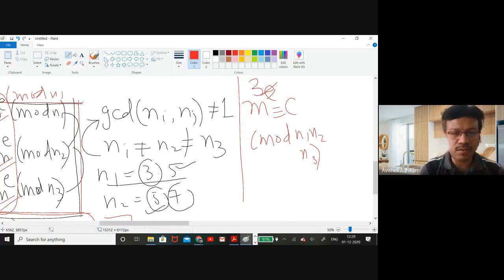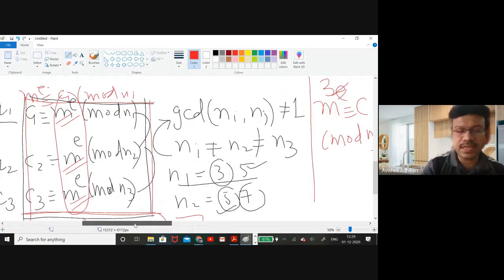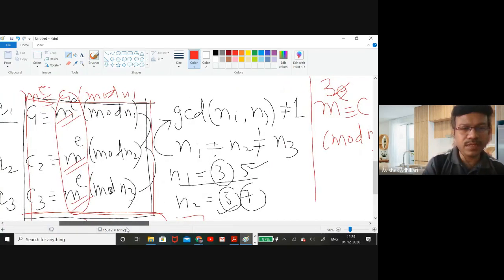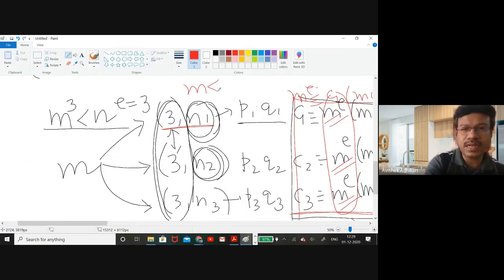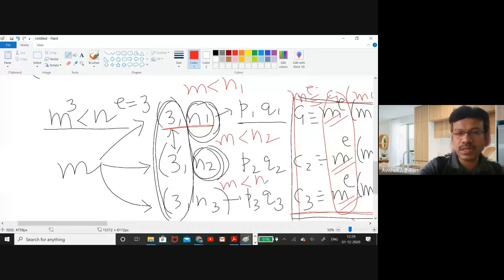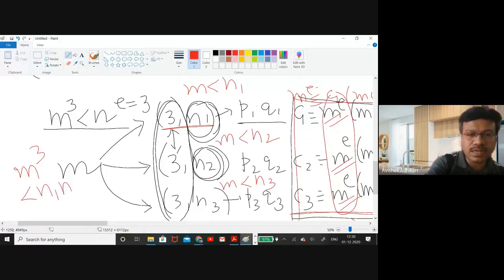Now, when we encrypted our message, the very condition was that the message m must be less than n1. That was my first condition. We should represent the message in such a way that it is strictly less than n1. Similarly, the message should be strictly less than n2, and strictly less than n3. That was the basic condition for RSA. As a result, if you take the product, m cubed should be strictly less than n1 n2 n3.